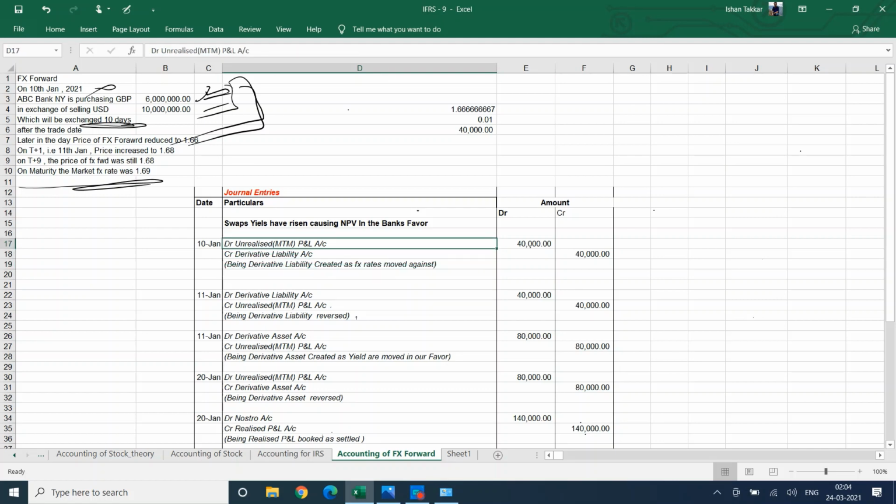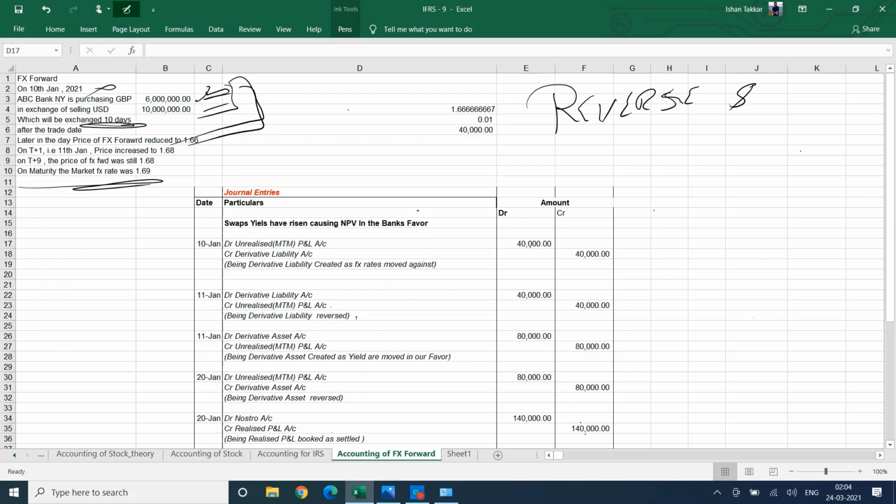Okay, so as you know, in investment banks and all, we do reverse and refresh accounting. So what does reverse and refresh accounting say? So whatever profits or losses you have recognized on the last day, you reverse that and show total profit and losses on that trade.